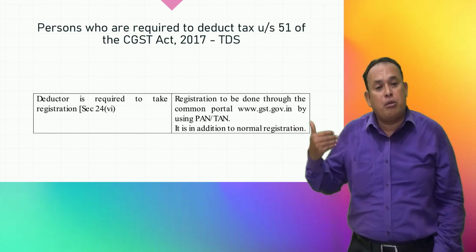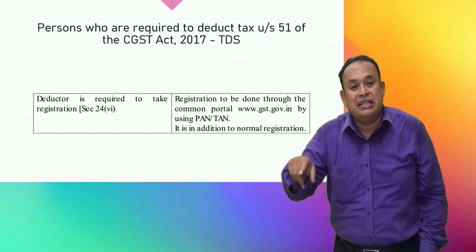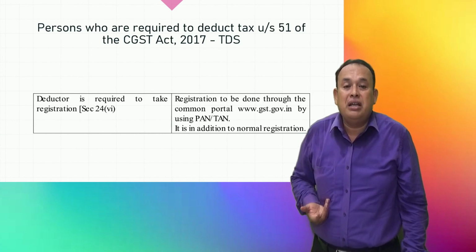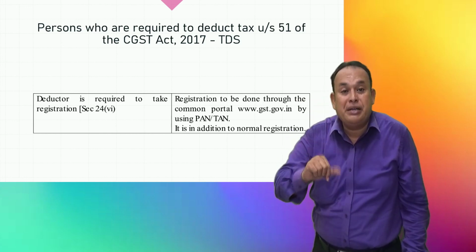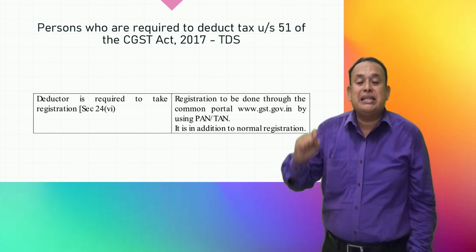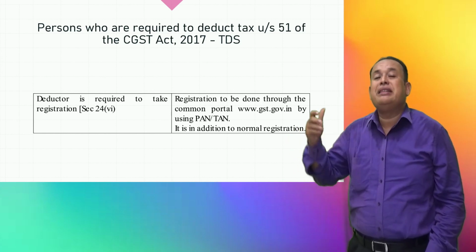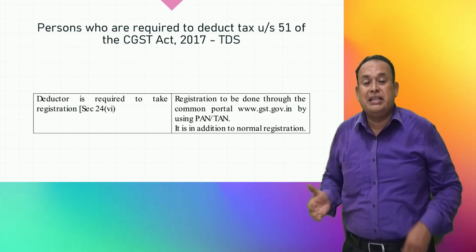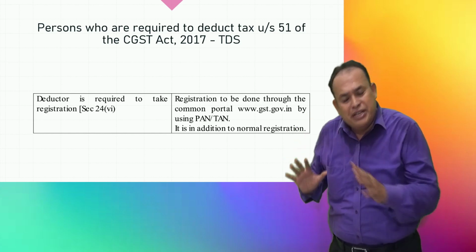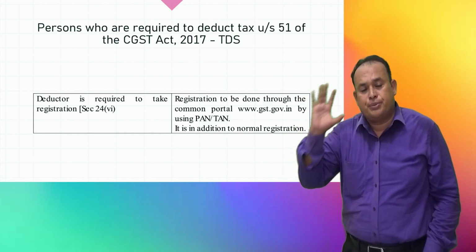In addition to their normal registration, as a TDS deductor, I should apply separately for registration under this particular GST law for payment of TDS. So a TDS payer to the department is mandatorily registered in GST law irrespective of turnover limit, irrespective of whether they have normal registration or not. It is in addition to normal registration. TDS deductor. About the TDS, I will explain to you in detail under the chapter on tax deducted at source.